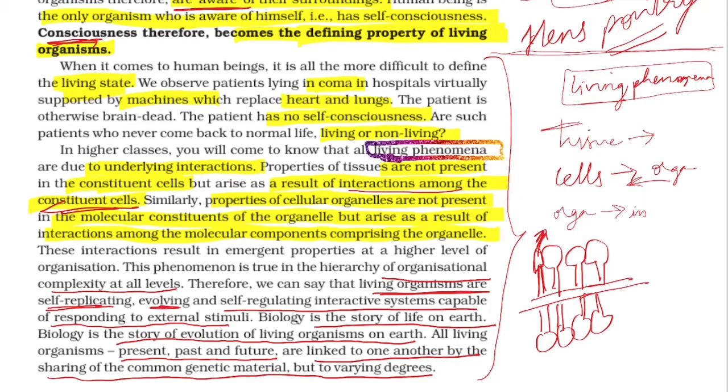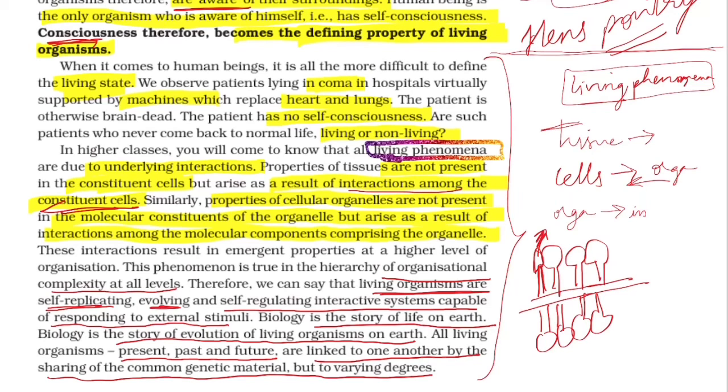The living phenomenon seen at the tissue level is because of the interaction among the cells. The living phenomenon seen at the organ level is because of the interaction among the different tissues making up the organ.